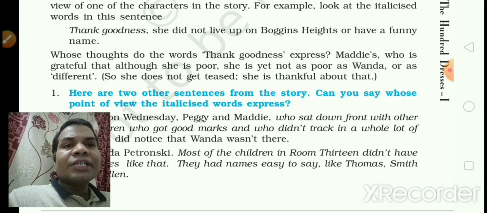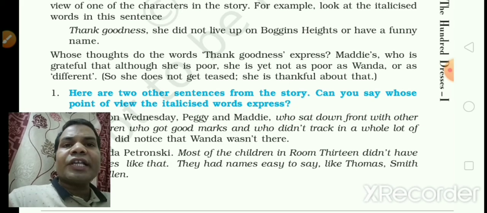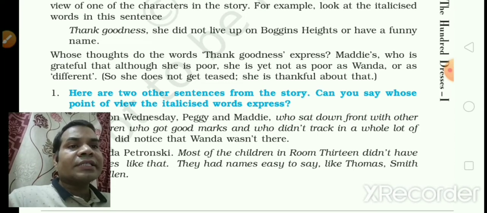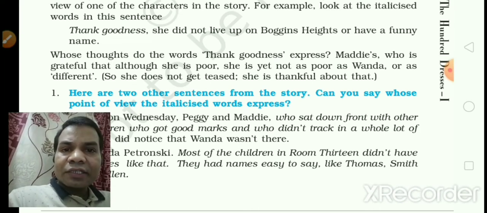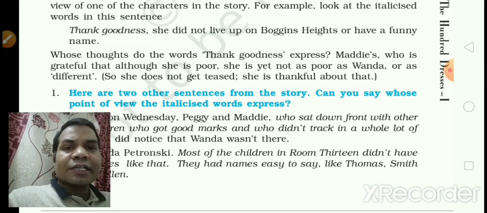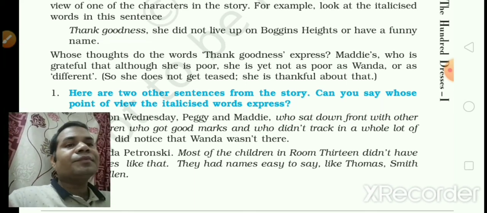Thank goodness she did not live up on Boggins Heights or have a funny name. Whose thoughts do the words thank goodness express? So simply, thank goodness expresses the writer's thought, the narrator's thought. Okay, the story has been written in the third person. Even at some point the narrator introduces himself.